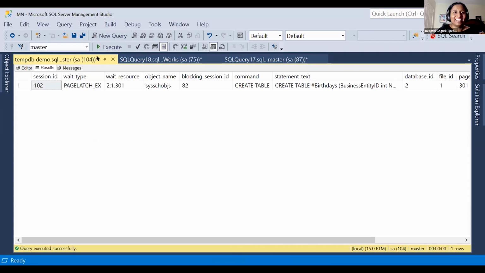Yeah, see, thank God I at least got one. So I have been seeing the PAGELATCH_EX wait. That means the wait resource is on TempDB, file number 1, page number 301. Page number 301 means it is the system objects. If you see the page number as 1, 2, or 3, that means the PFS, GAM, and SGAM pages. But apart from those, if you see a higher page number, that means we have contention on the system objects itself, right? And the blocking session ID is 82.